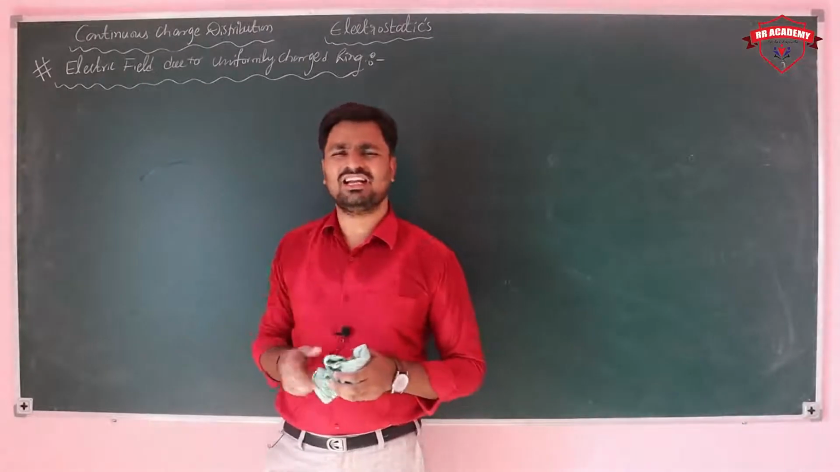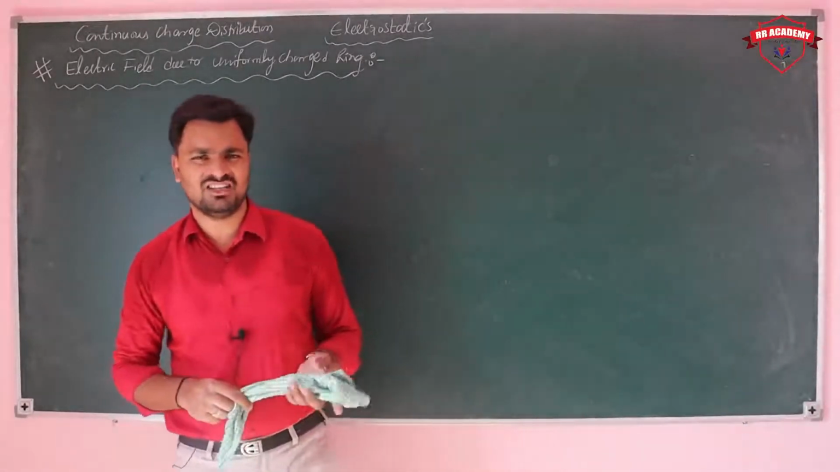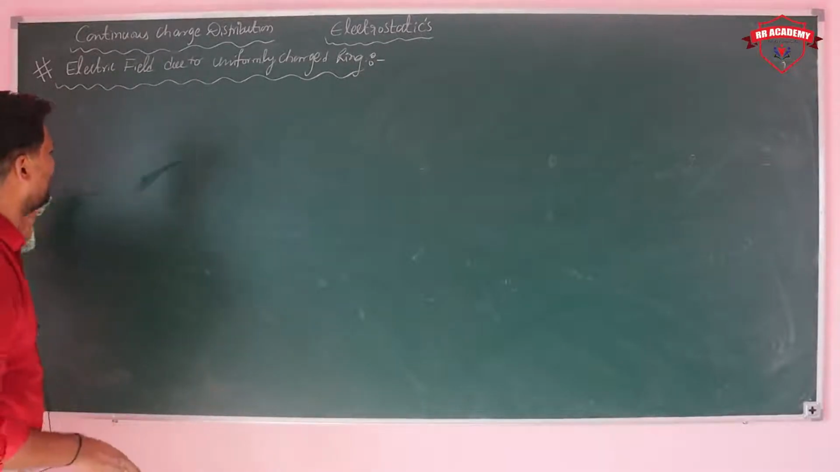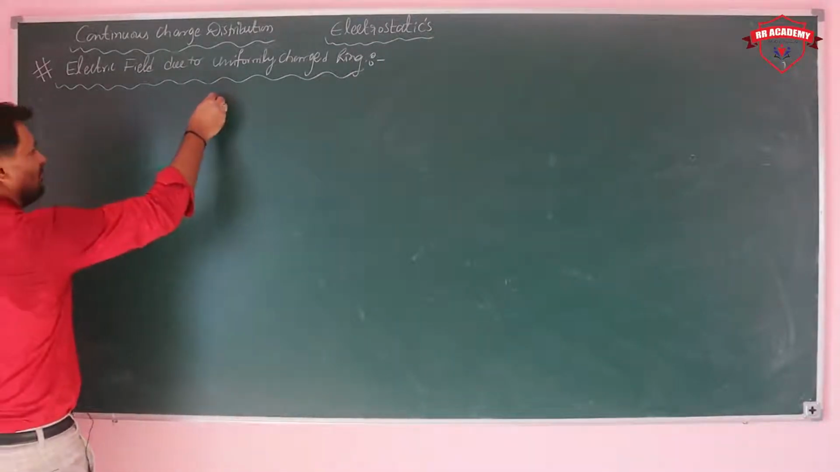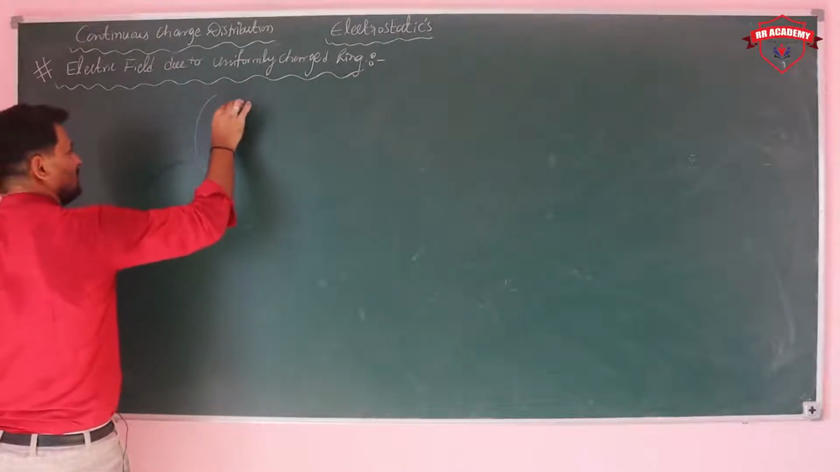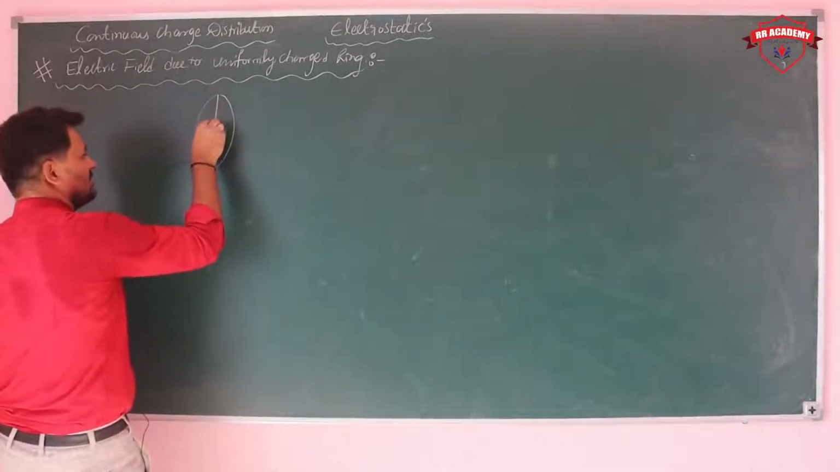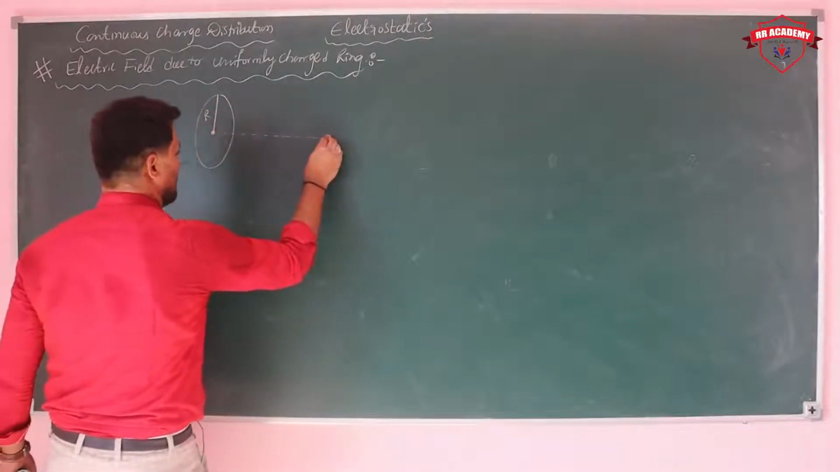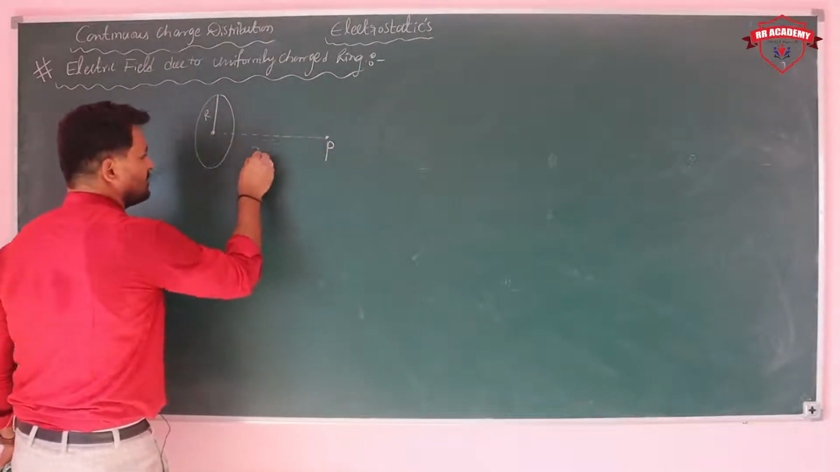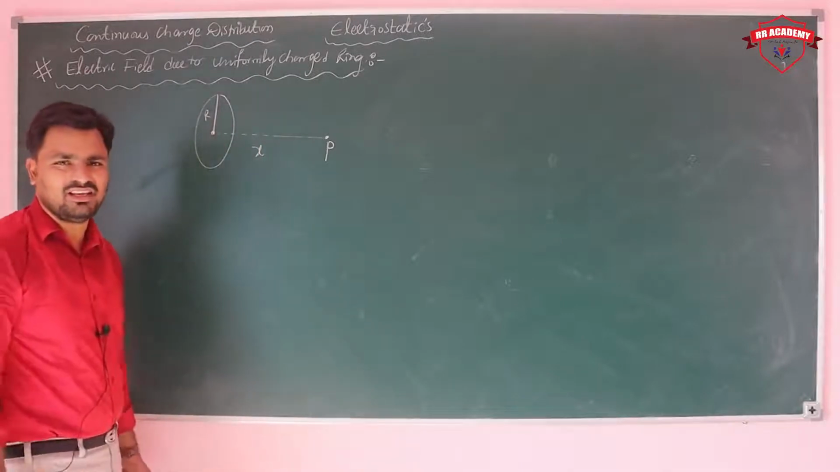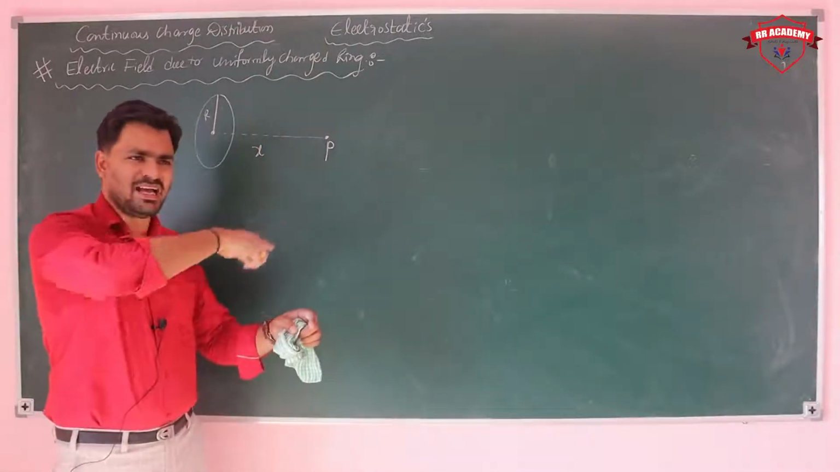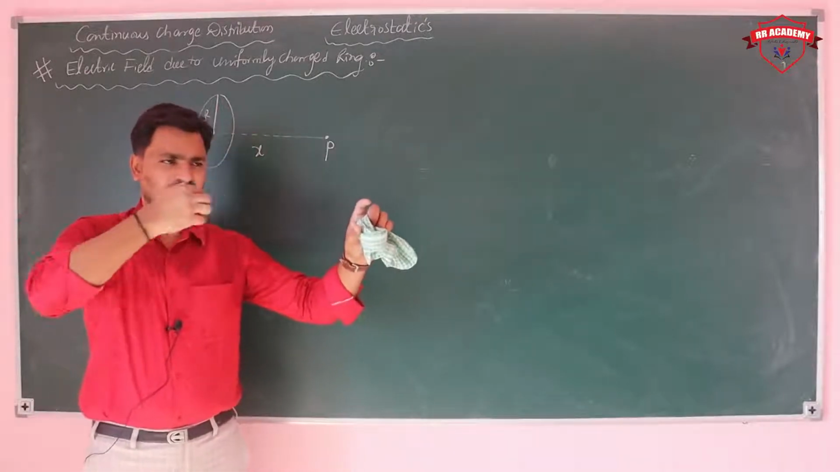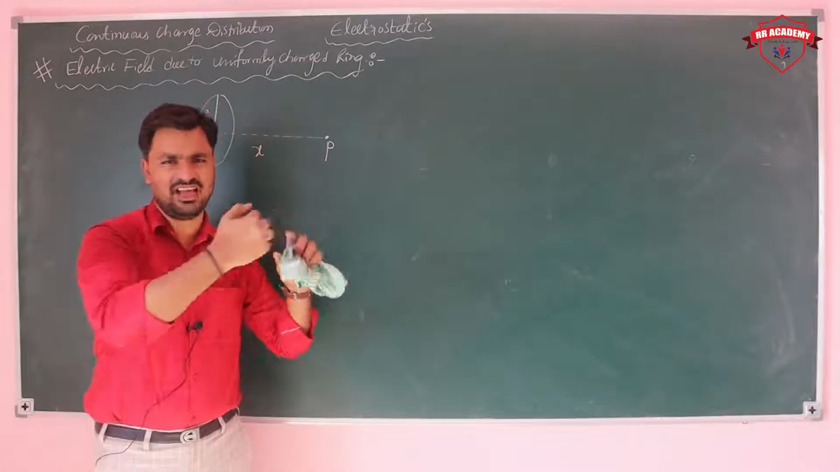So next we have the electric field due to a uniformly charged ring. Here I am considering a ring of radius r, and I am taking a point P on its axis. This point P is at a distance x from the center. For example, you can imagine this is the ring and I am taking the point here, which means the distance is x.